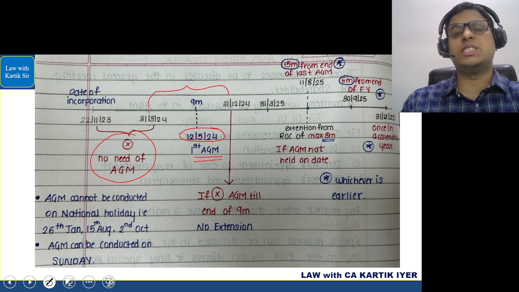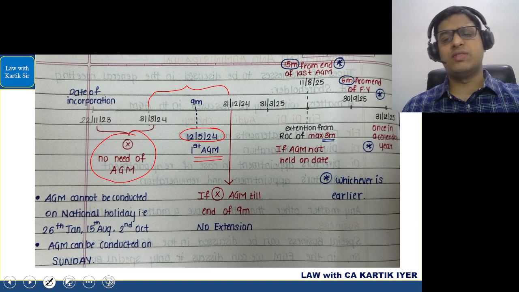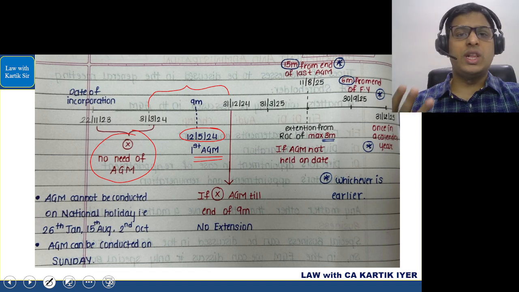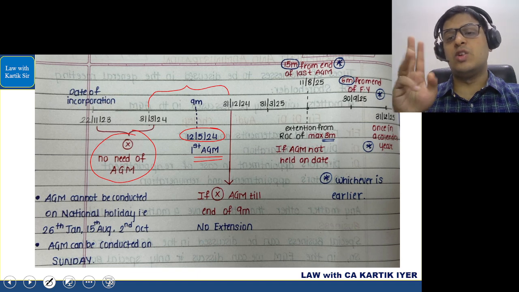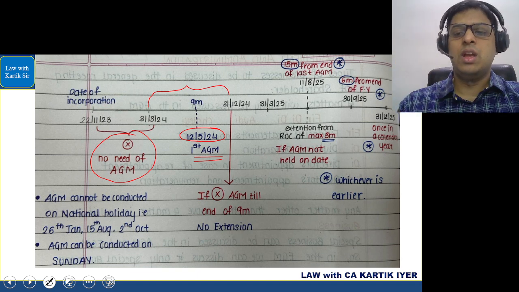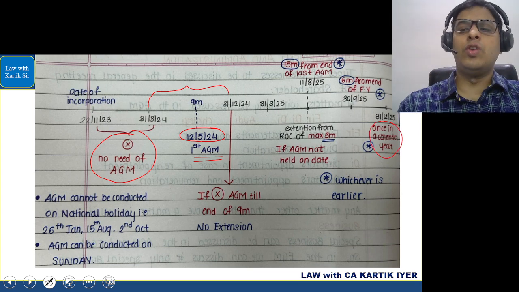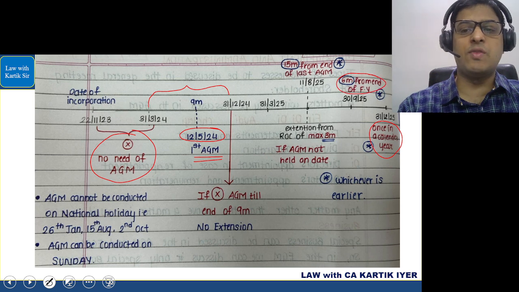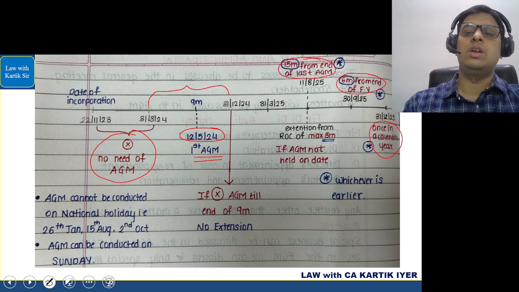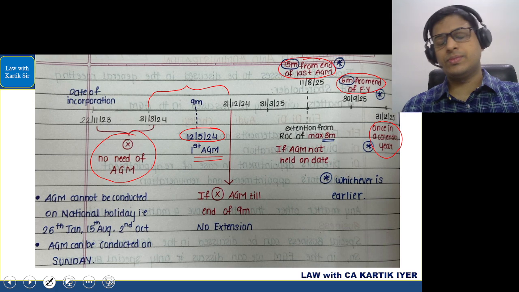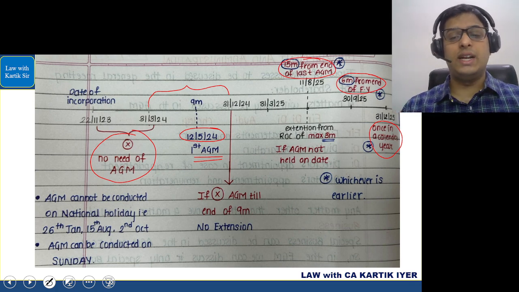Sir, company का subsequent AGM कैसे होगा यहाँ पे? So they have said that subsequent AGM के लिए उन्होंने 3 days दिया. You have to see तीनों में से whichever is earliest. First they have said is once in a calendar year you have to keep the meeting. You have to keep 6 months from the end of the financial year and 15 months from the last AGM. इसमें से whichever is earlier you will keep the AGM on or before that date.